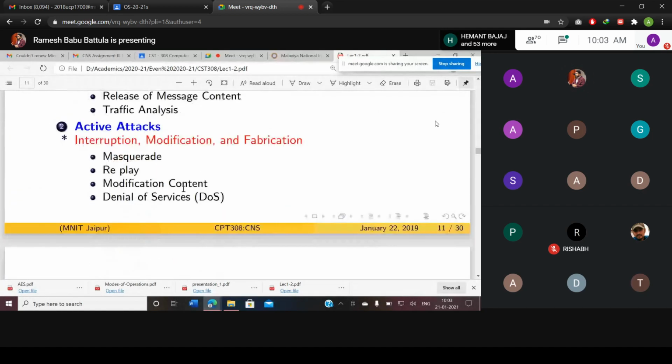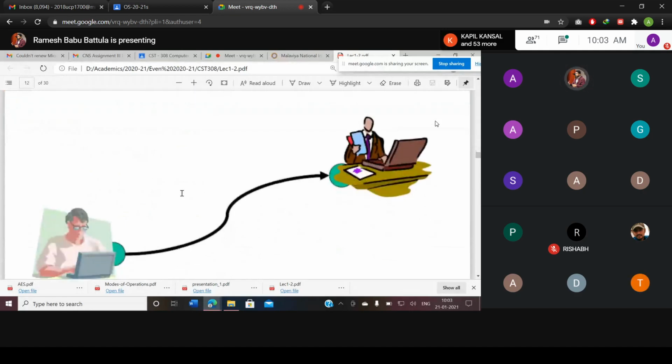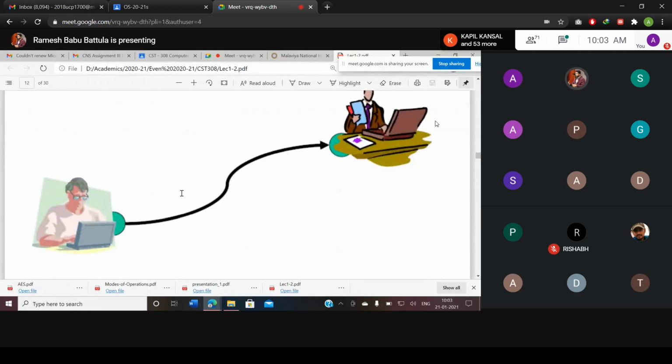Now you might observe this particular diagram. If there is no attack and the system is functioning properly, the communication is like this. Both ends are connected fairly, and there are no interruptions. These two are legitimate, and communication is designed for that only: two legitimate people communicating.